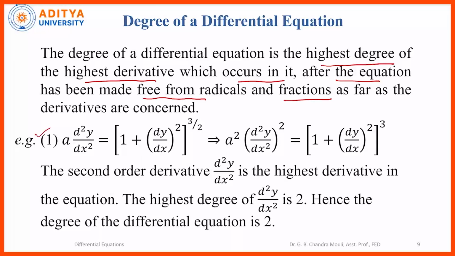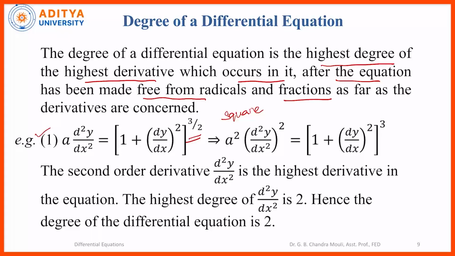In the first example, a d square y by dx square is equal to 1 plus dy by dx whole square, whole power 3 by 2. So, in this we have power of 3 by 2 which we have to remove before finding the degree of the differential equation. For that, we square the equation. Taking the square of the equation on both the sides will give you a square d square y by dx square whole square is equal to 1 plus dy by dx whole square whole cube.